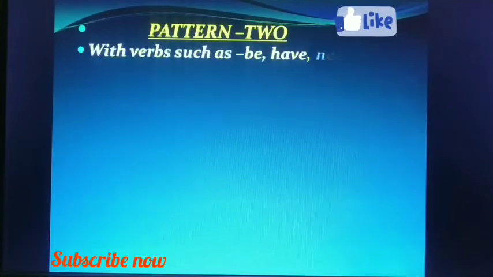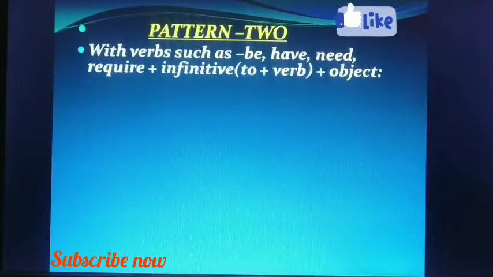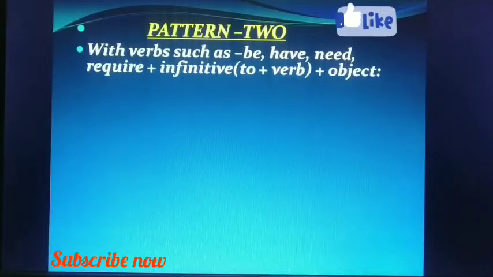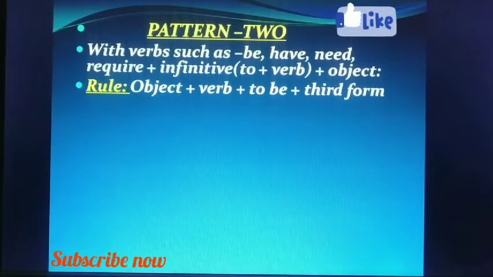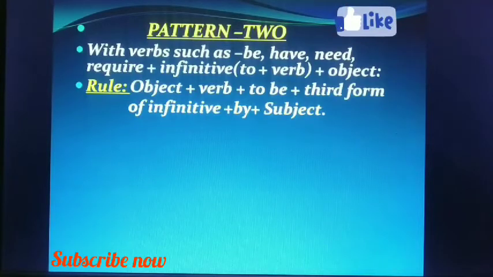Pattern 2. With verbs such as be, have, need, require plus infinitive, and after the infinitive there is an object. In the first pattern there was nothing after the infinitive. But here we find an object after the infinitive form given to you. Now the rule: first you bring the object. You may have to change the form of the object. Then the verb as it is, do not change the verb. Then to be. Then the third form of the infinitive plus by plus subject.